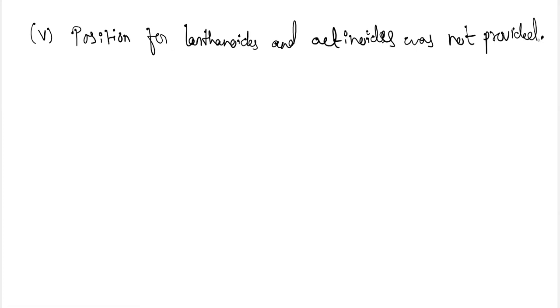So for today, we have discussed the history of the classification of the elements, and also briefly the contributions and the drawbacks of Mendeleev's periodic table. In the next class, we will talk about the modern periodic table and discuss its different achievements and contributions. So for this particular class, I am ending the class here. We will meet in our next class. Thank you.